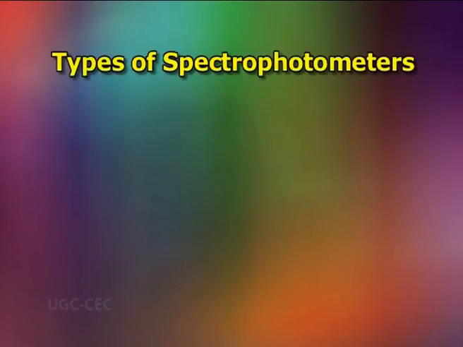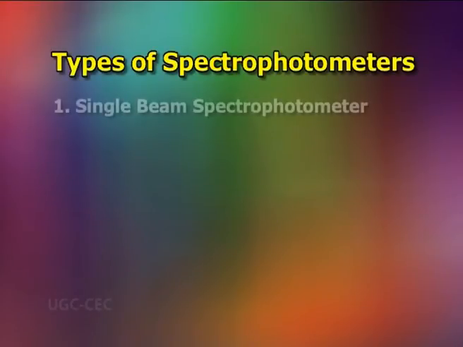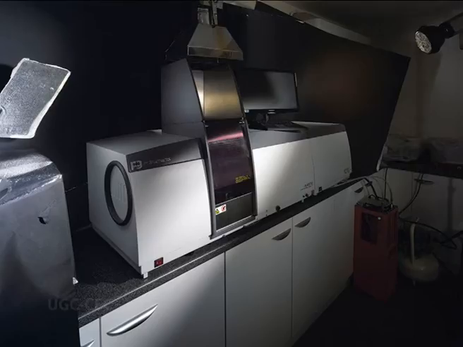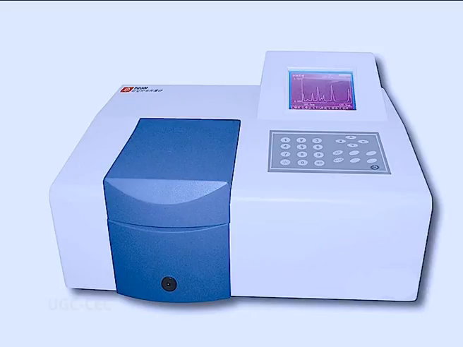Different types of spectrophotometers are: number 1, single beam spectrophotometer. In this type, all the light passes through the sample. To measure the intensity of the incident light, the sample must be removed so that all the light can pass through. This type of spectrometer is usually less expensive and less complicated.